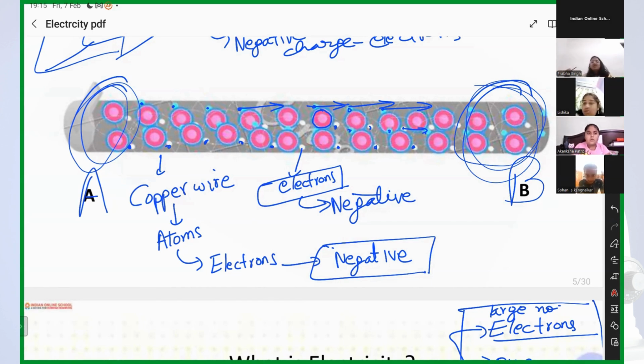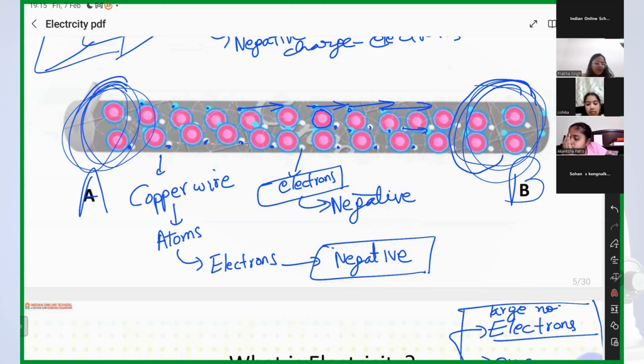One team is pulling, the other team is also pulling, and the powerful team will pull the whole rope, right? So on terminal A we have electrons, and on terminal B also we have electrons. But the energy of electrons at terminal A is equal to the energy of electrons at terminal B. So there will be no flow of electrons from A to B or B to A.